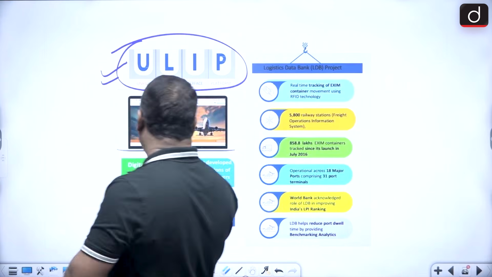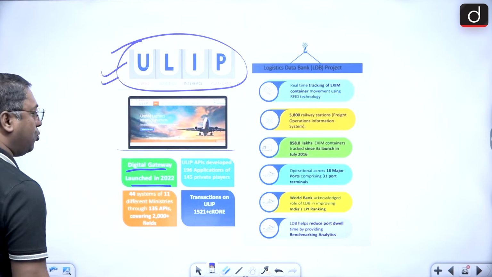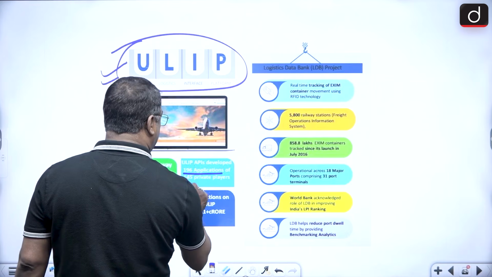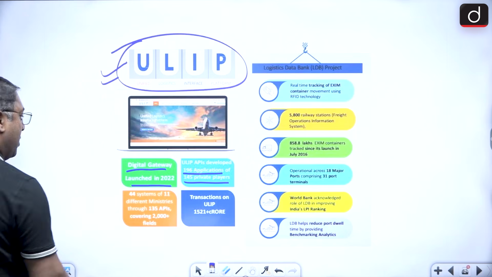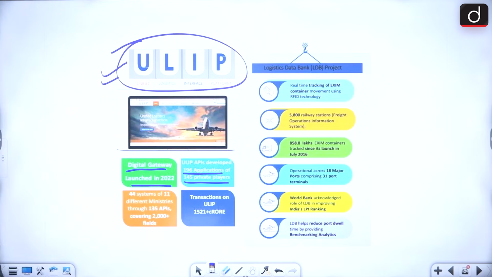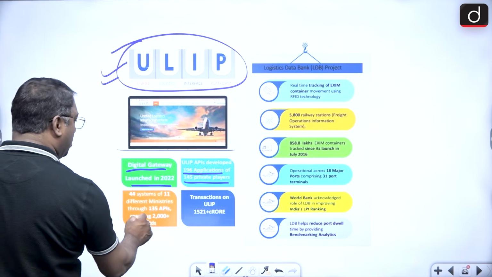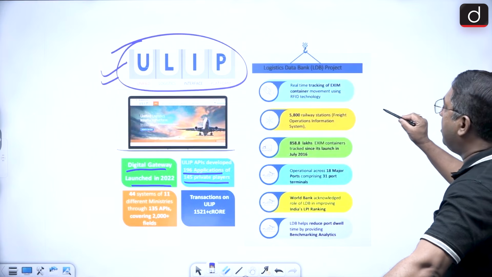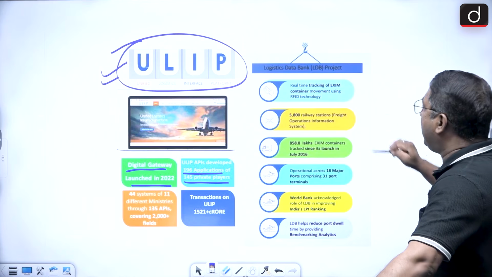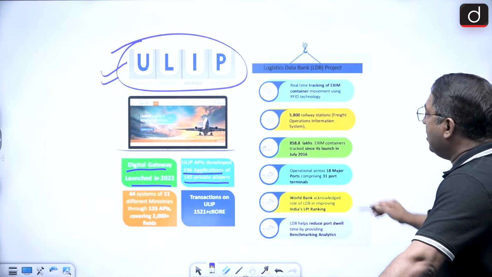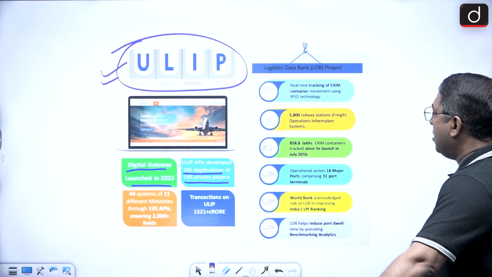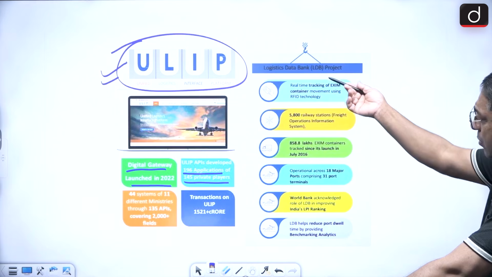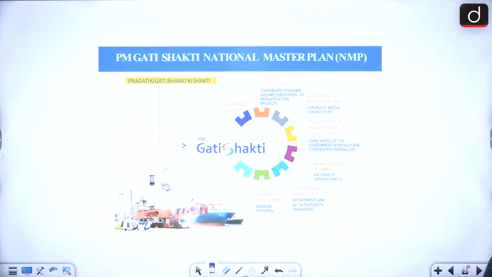Okay. So for this, the digital gateway was launched in 2022. Then ULIP APIs: it has developed 196 applications and 145 private players, 44 systems of 11 different ministries through 135 APIs covering 2000 fields. So this is very, very important. And the Logistics Data Bank project is for real-time tracking of EXIM container movement, then 5,800 railway stations, the Freight Operations Information System. But these all are not, that short form is very, very important.